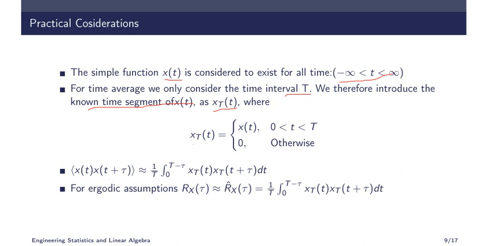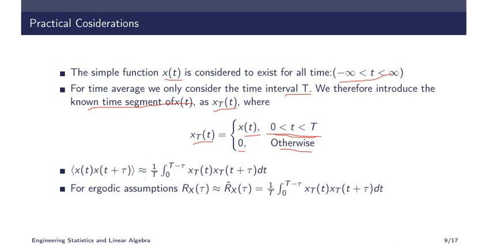And xT of t is defined as x of t itself for 0 to T. In the earlier case it was taken from minus T by 2 to T by 2. Now instead of that we are taking 0 to T. Since it is an even function, it will hold for both cases, and otherwise the value is not considered and it is 0. So our time average becomes the limit as T tends to infinity, because we have limited it, 1 by T integral 0 to T minus tau of xT of t plus tau d tau.